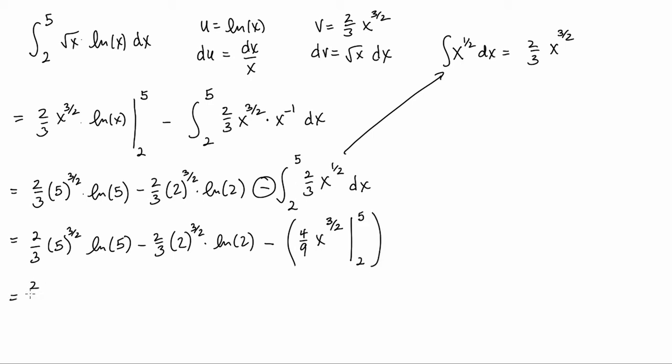Okay, one last line. We're going to evaluate first at 5.